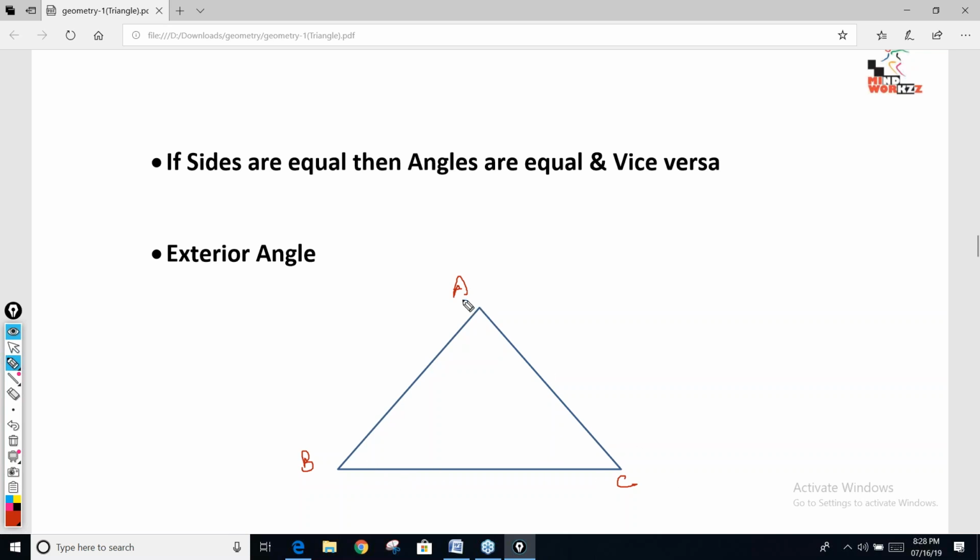What I'm saying is, if you extend a side, let's say I'm extending this side BA, then this angle is called an exterior angle. DAC becomes an exterior angle, and this exterior angle is equal to the sum of interior opposite angles. So if I name them small b and small c, this angle will be equal to b plus c.